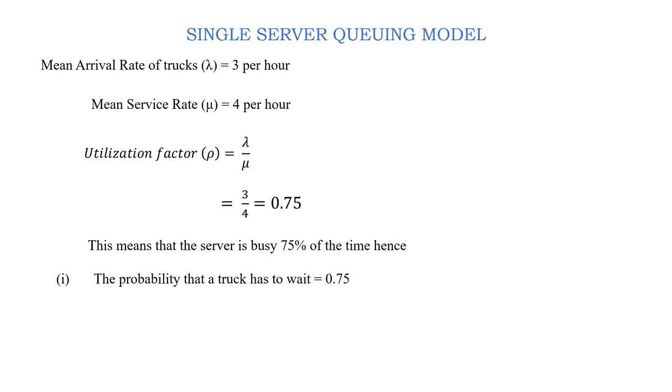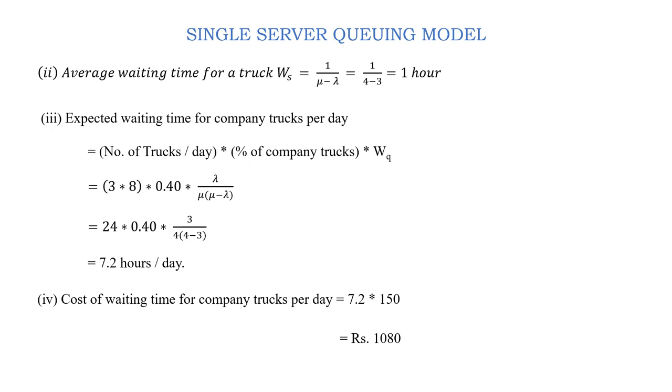Now the first thing we have to determine is the probability that a truck has to wait, which is 0.75, because 75% of the time the server is busy. Then the average waiting time for a truck is Ws, which is 1 by mu minus lambda, equal to 1 by 4 minus 3, which is 1 hour. So this time includes the waiting time in queue as well as the service time.